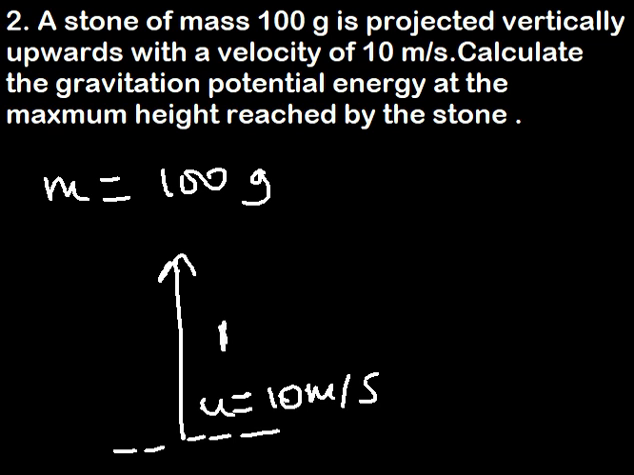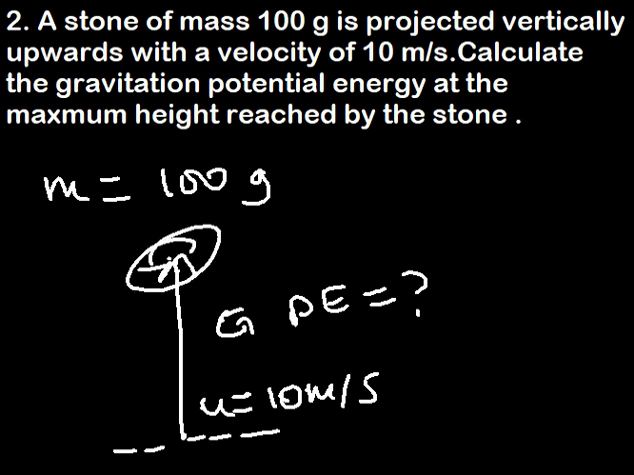We are looking for the gravitational potential energy at the maximum height. Let's say this is the maximum height reached by the stone. As the stone has been thrown straight upwards, it reaches a point where it will no longer go further up. That point is said to be the maximum point.